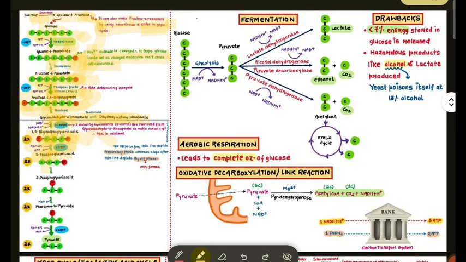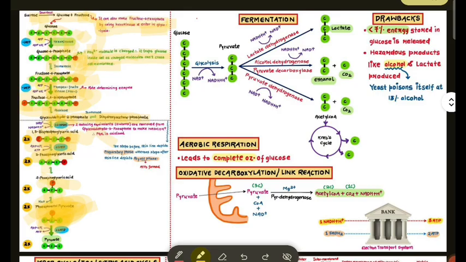And then this 3-phosphoglyceric acid goes to isomerase, forming 2-phosphoglyceric acid. Then H2O is released, forming phosphoenol pyruvate. And this is the final step. Phosphoenol pyruvate releases that phosphate and converts into 2 pyruvate, and releases ATP.